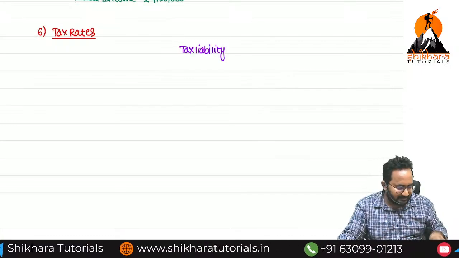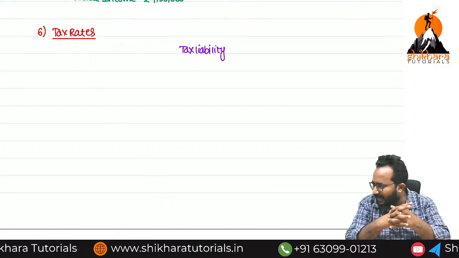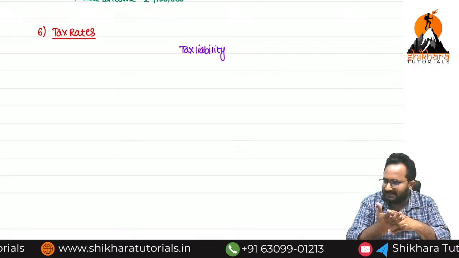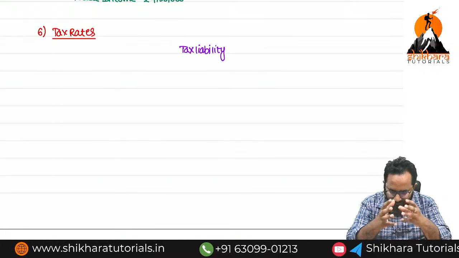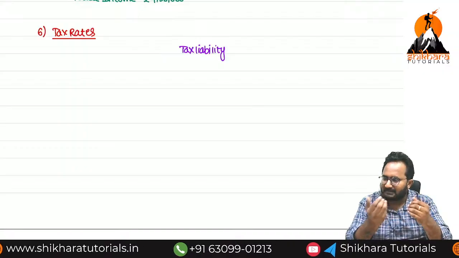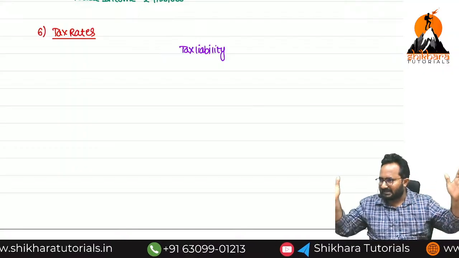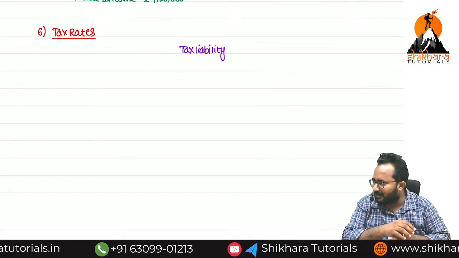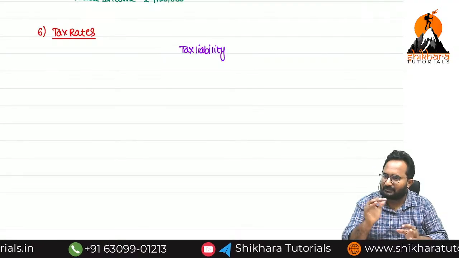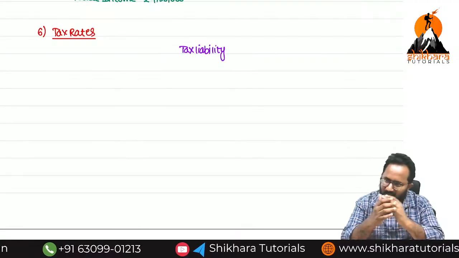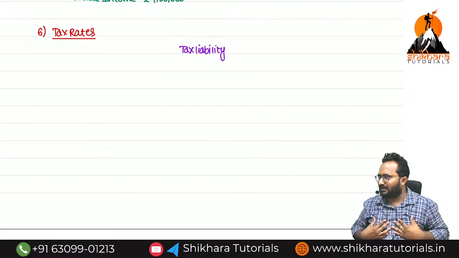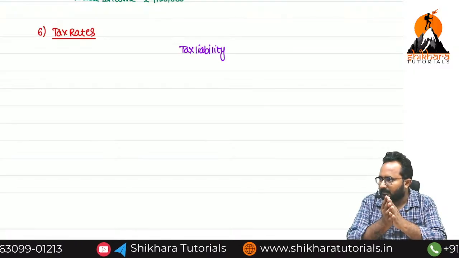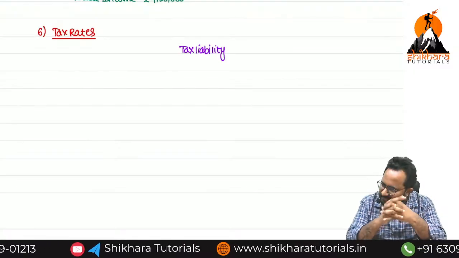Sir, all the persons are remembering, I think a few years back, in 2020, at the time I was taking the tax sessions, one student asked the same thing. Sir, I thought tax means nothing, but here we have multiple tax rates. Directly we can apply the tax rates on the total income. Public will assume the same thing. We have a total income, and on the total income we just have to apply the tax rate, then we get the tax liability. All persons are thinking in the same way.